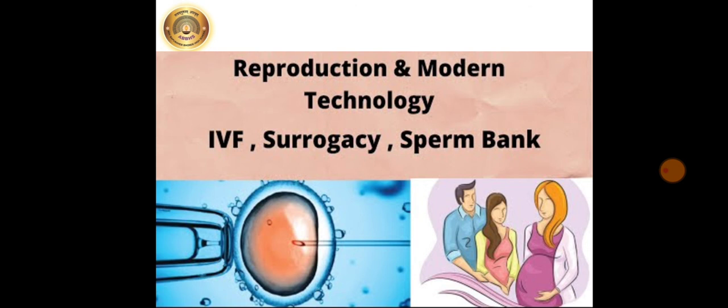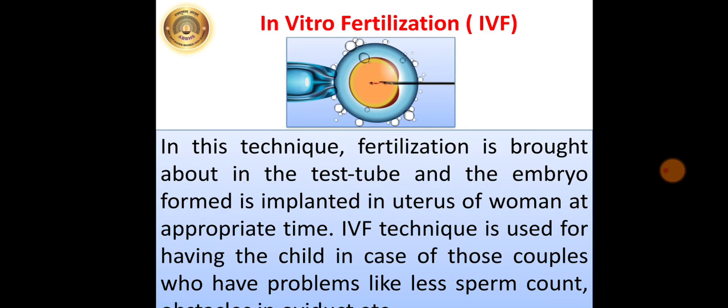Absence of sperms in the semen, slow movement of sperms, anomalies in the sperms are the reasons in case of males. But now, with the help of advanced medical techniques like IVF, surrogacy, sperm bank, the childless couples can have a child. So, we will see all these modern technologies.